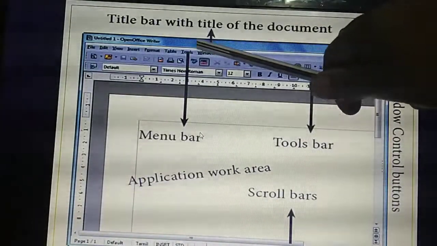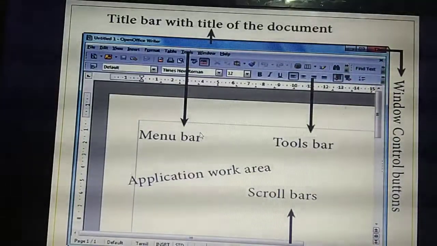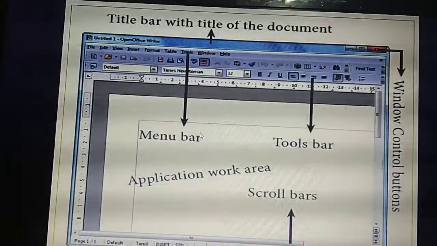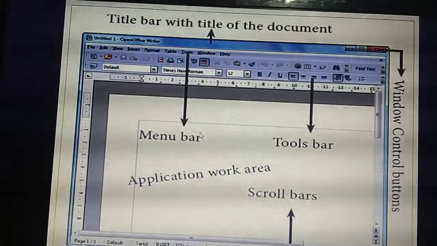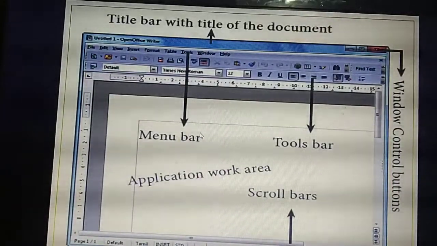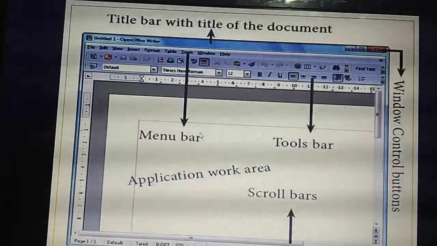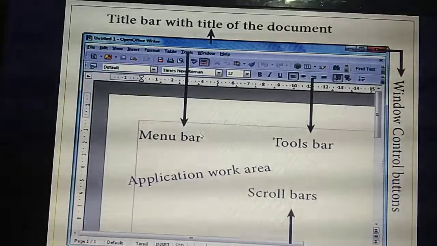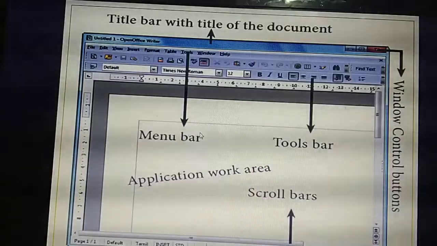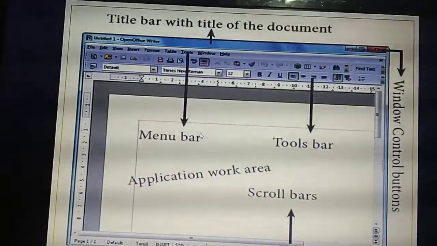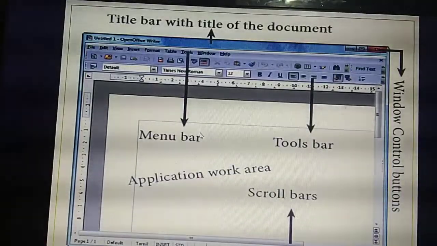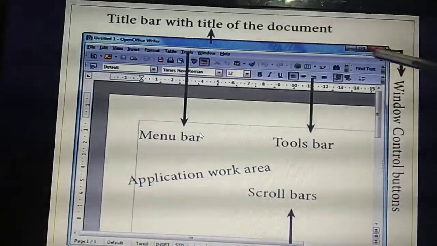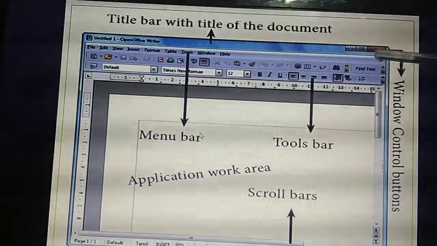Next, below the title bar, what menus are there? That one we are calling as the menu bar. Below the menu bar, the tools will be there. What's the use of the tool? By using the tool, you can draw pictures, give colors, change the size of the text, etc. You can insert tables. The various tools will be available. That is called as which bar? Toolbar.